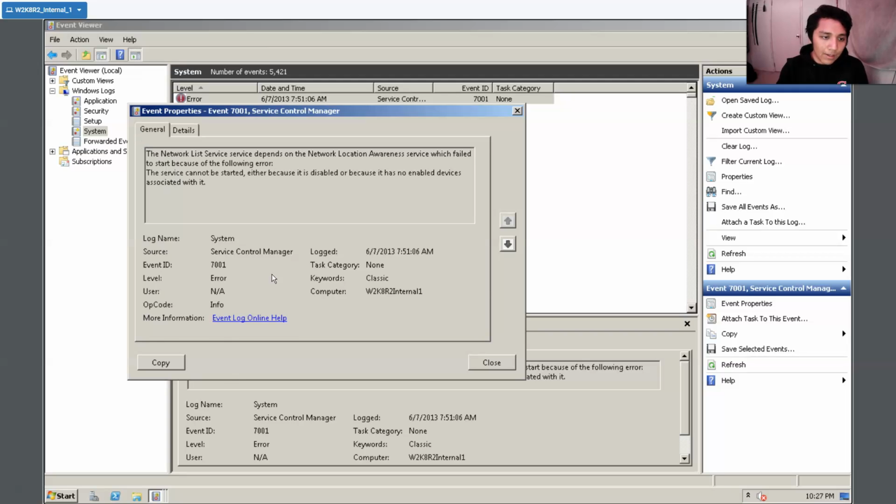Or sorry, general. This gives us the reason a warning happens, and gives us the detail. If we ever need more help, we would click the event log online help, which forwards us to a knowledge base of other people who have this problem, or on whether it's okay or not to have this certain warning. So this is one of the things we can do with Event Viewer. It's very useful. It tracks information, and it's another way we can monitor our network and computer.